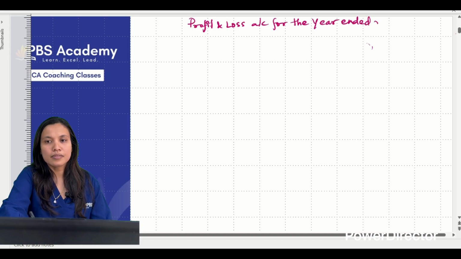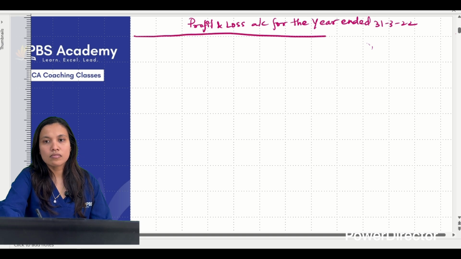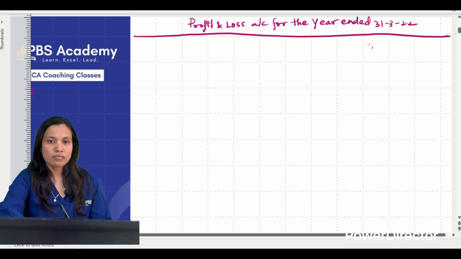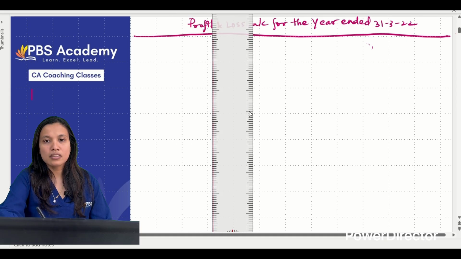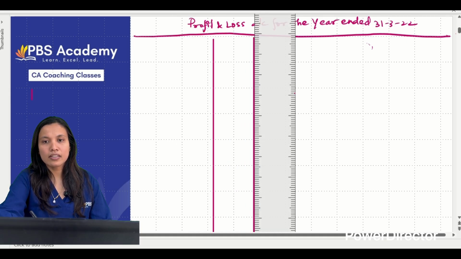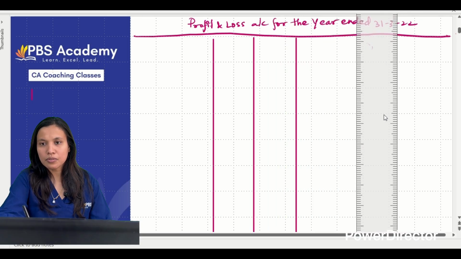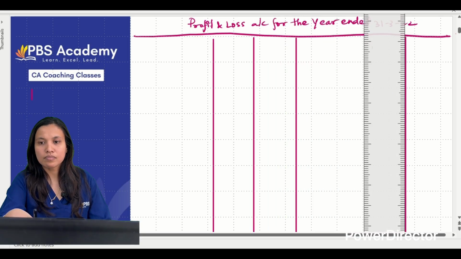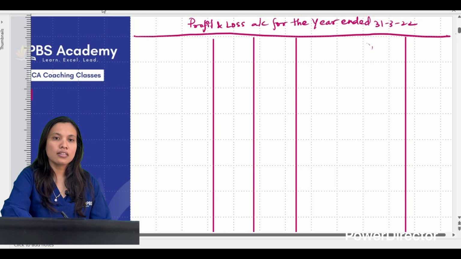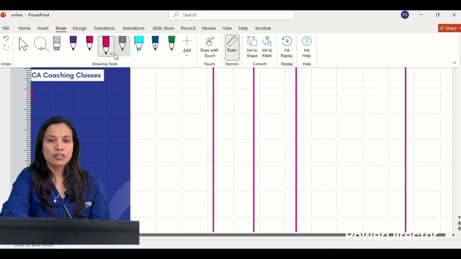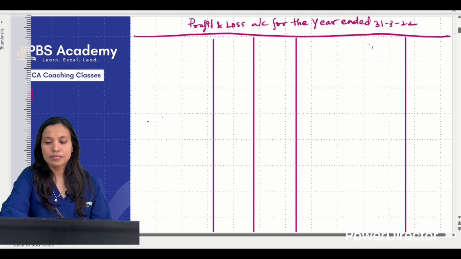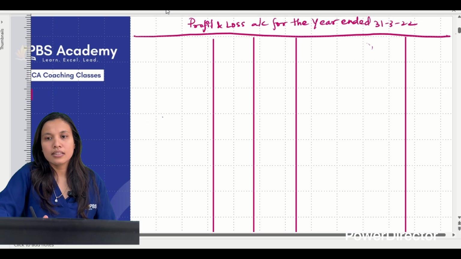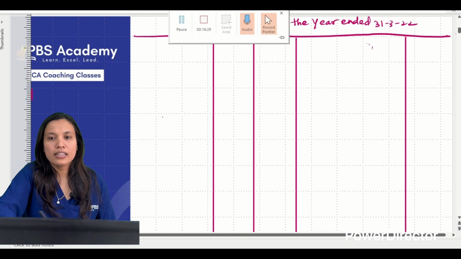That's also fine. Make an inner column because there are lots of adjustments. If we are doing it here, then we need an inner column. If we are doing it outside, then we may not need it. Particulars, details, amount.